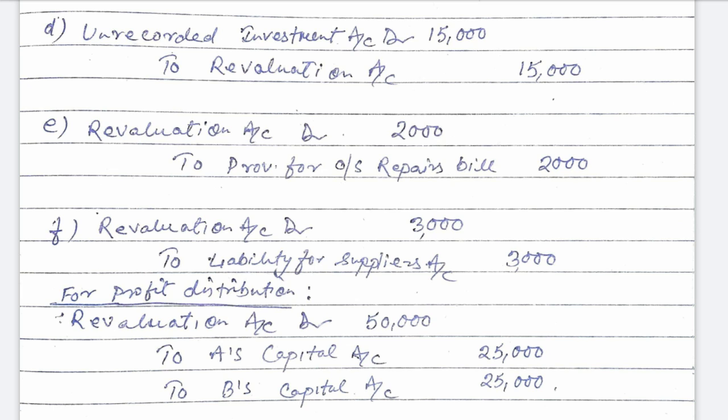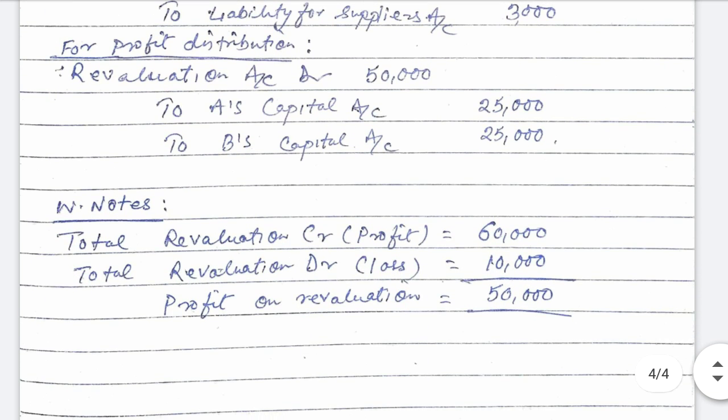And in E, a provision of 2,000 was made on an outstanding bill for repairs. It is a loss. So revaluation account will be debited rupees 2,000 to provision for outstanding repair bill rupees 2,000. And F, unrecorded liability towards suppliers rupees 3,000. Again this is also a loss, so liability for suppliers will be credited, and because of loss, the revaluation account will be debited rupees 3,000. So these are the individual journal entries for these transactions, and then we will calculate profit or loss.